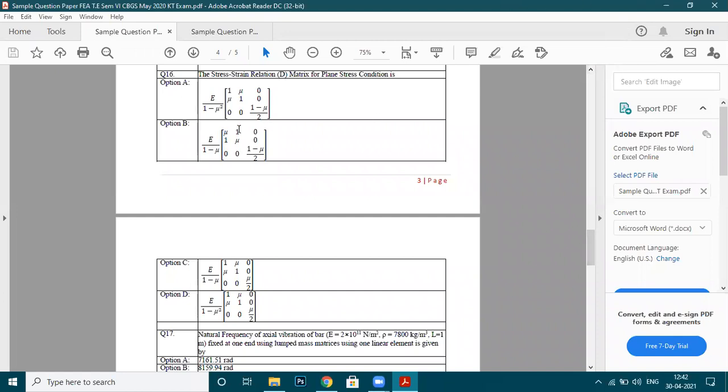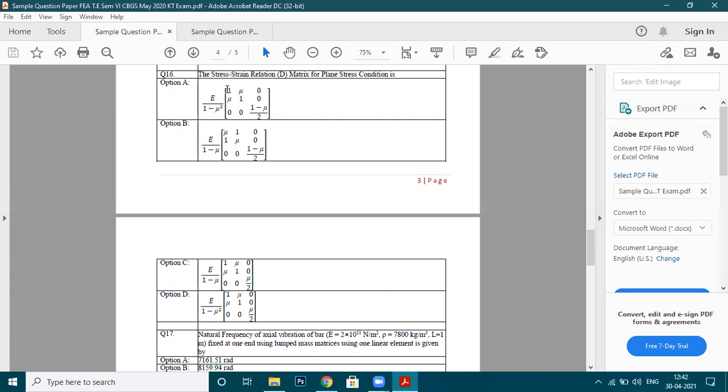See, try to understand. If you see this option, E divided by 1 minus mu will never be there. It is always E divided by 1 minus mu square. Mu square should be there. So option B and C never exist. Now go to option A and option D. E divided by 1 minus mu square is there, so we need to select from option A and D.